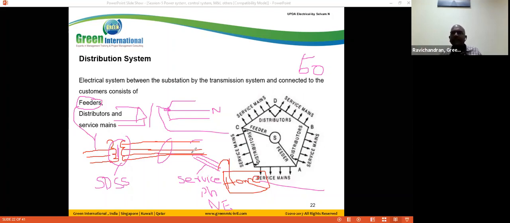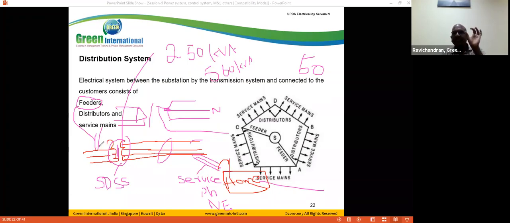So we must maintain... first, imagine that all the 50 houses use the entire full load. This way, they calculate the capacity. Either we are using 50 kVA or 500 kVA capacity, depending upon our connected load, they design that transformer rating. Based on this rating, here we have specific current.